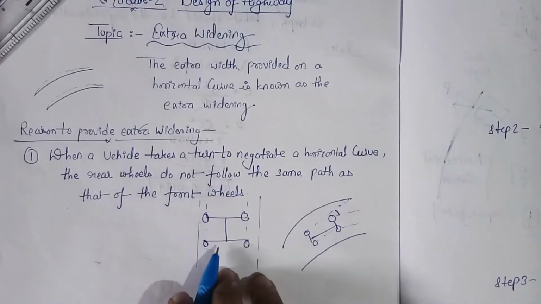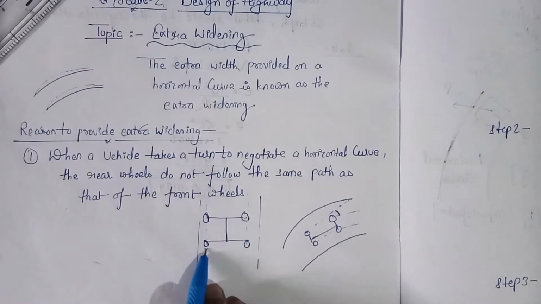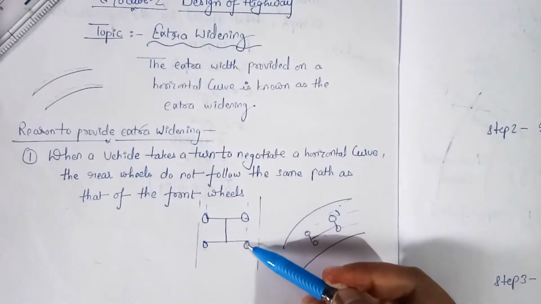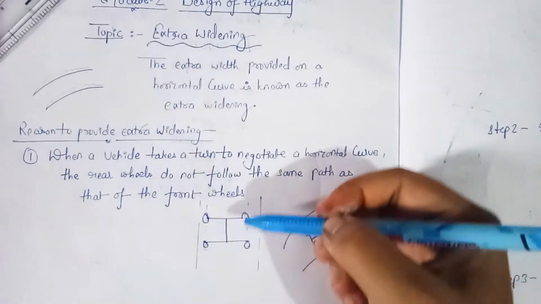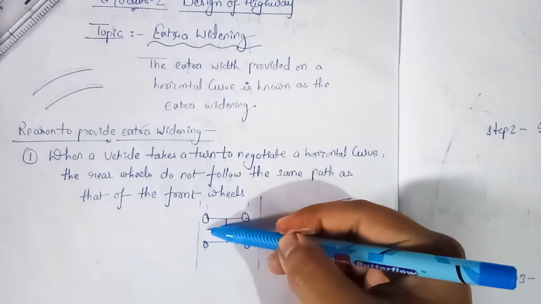Suppose this is any vehicle which is moving in a straight path. Okay, if these are the front wheels and these are the rear wheels, then on a straight path the front wheels and the rear wheels follow the same path. Means if the front wheel is moving in this way, the rear wheel will follow the same path in the straight way.